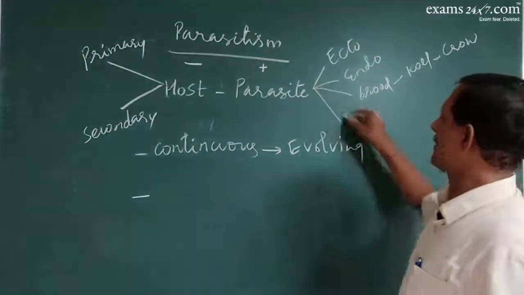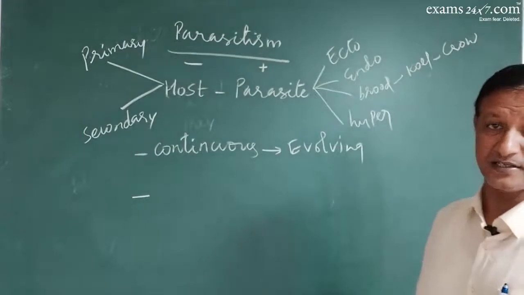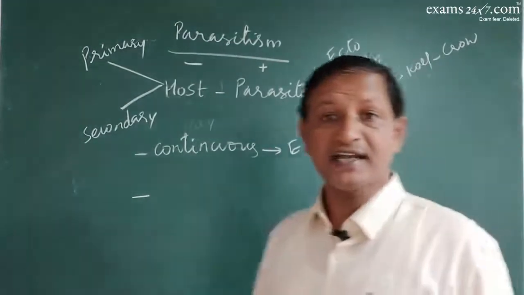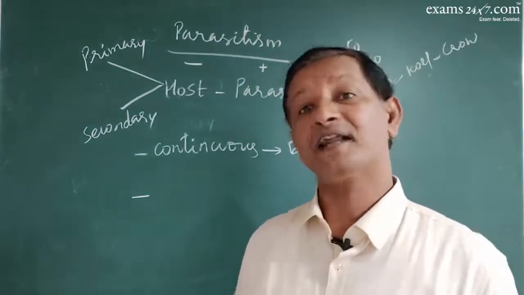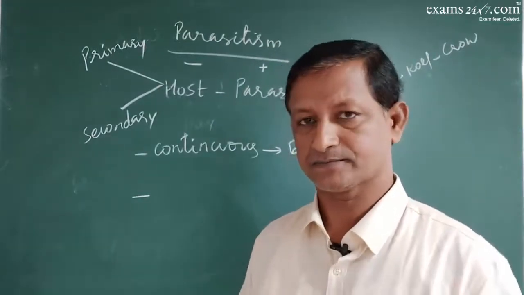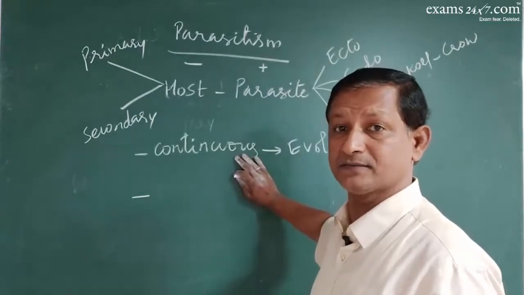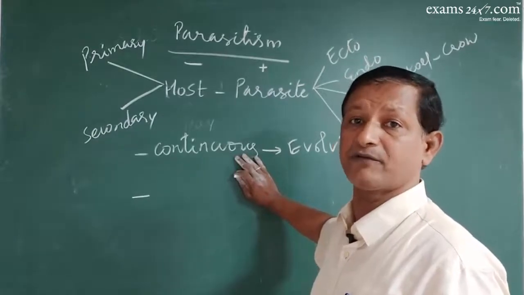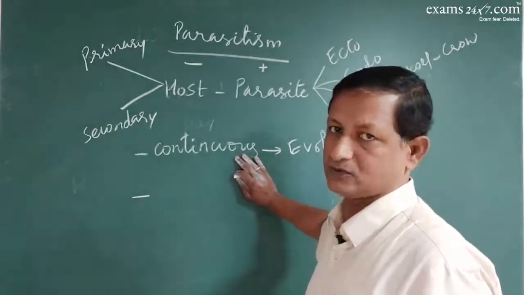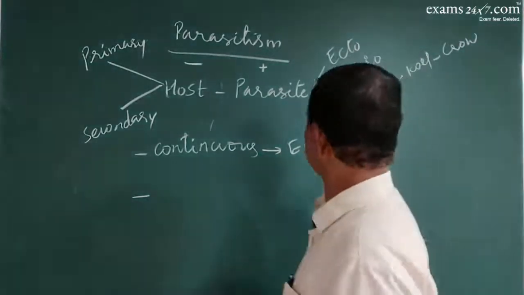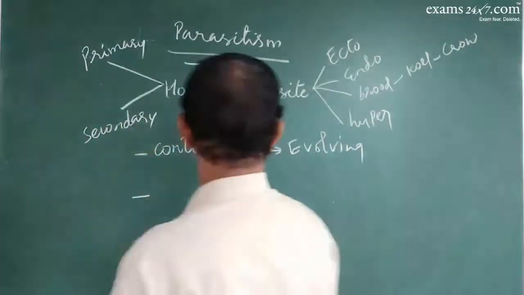And we also have something called hyperparasitism. Hyperparasitism means a parasite living on a parasite. That is called a hyperparasite. Got it? The female Anopheles is a parasite, on which again this parasite, Plasmodium vivax, lives. It is hyperparasitism, so it is very dangerous. So these are the various types of parasitic modes of interaction.